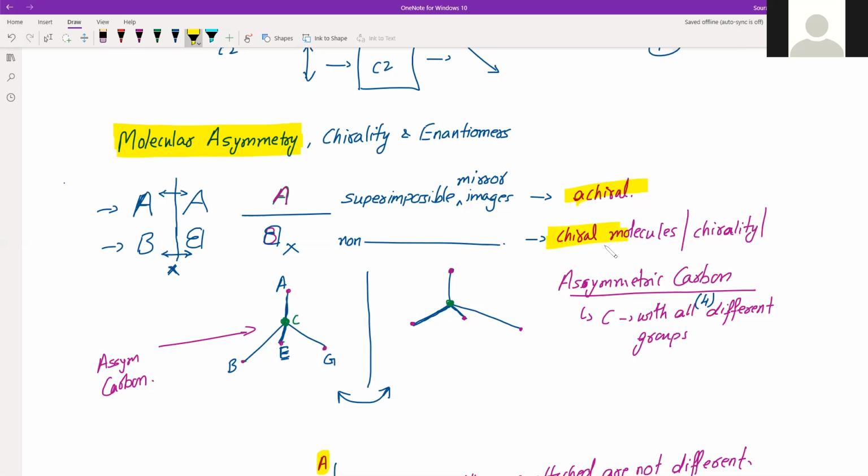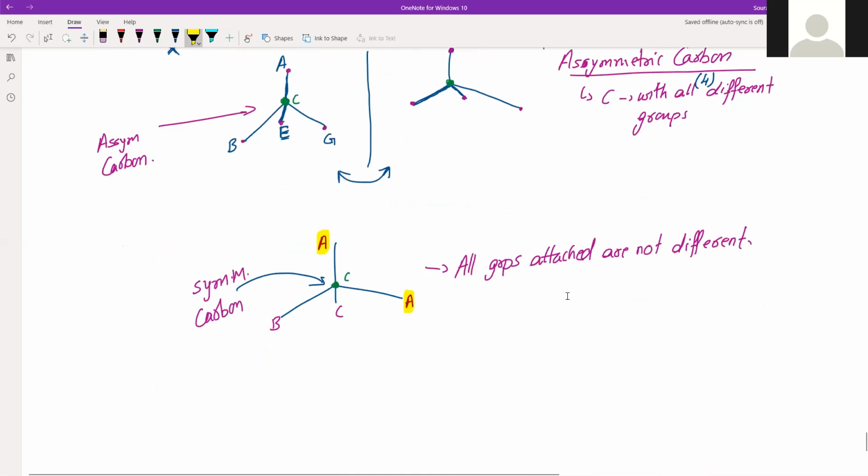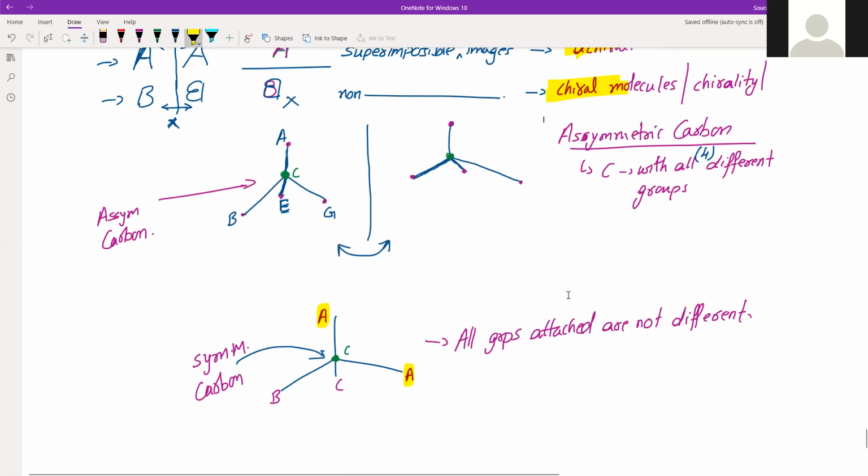And how to identify that? That comes from this asymmetric and symmetric carbon. A molecule which contains an asymmetric carbon, as we have seen here, lacks all elements of symmetry, and hence it is called an asymmetric molecule.